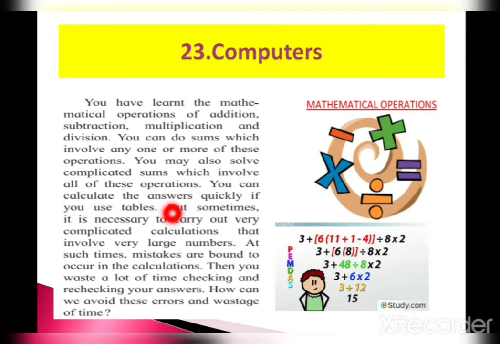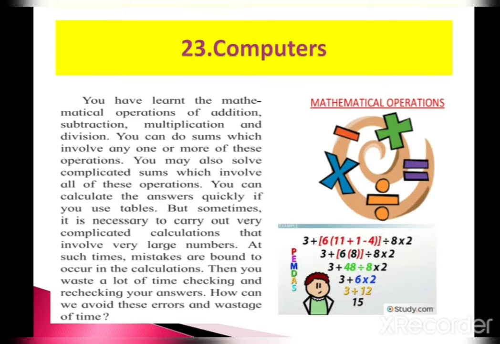You can calculate the answers quickly if you use tables, but sometimes there are complicated calculations that involve very large numbers. Children, when we use tables, we can calculate the answers very quickly, but sometimes it becomes very complicated or difficult when there are big numbers. Then you waste a lot of time checking and rechecking your answers. How can we avoid these errors and wastage of time? What happens when your answers become wrong? We go for checking of answers, and what happens? You lose a lot of time.